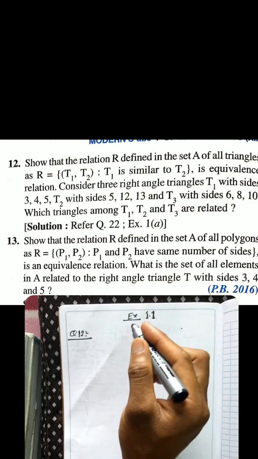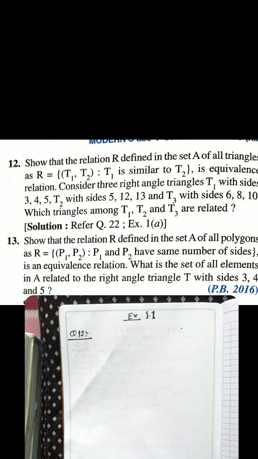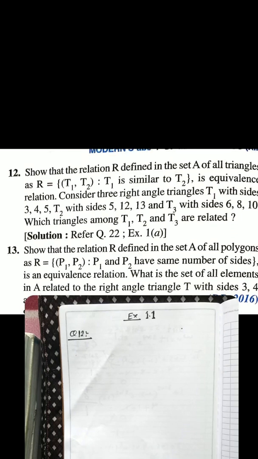Chapter relation and function. Question number first: show that the relation defined in a set A of all triangles as the relation set T1, T2 means T2 is related to T1 only if T1 and T2 are similar, meaning triangle number first and triangle number second are similar, is an equivalence relation, right?